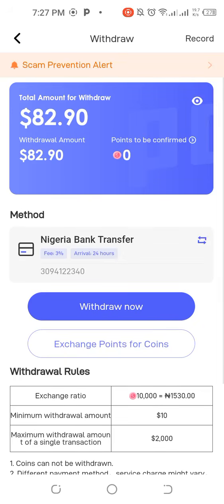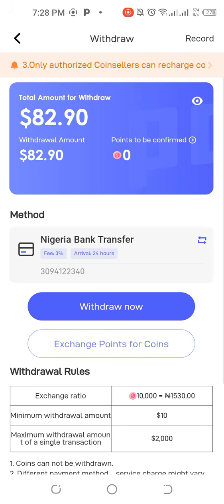So in this video, I'm going to be trying as much as possible to be quick. This video is for my new Poppo users and beginners on Poppo. I got a lot of people that joined these few days using my referral link, and they've been chatting me up on Poppo as well, asking that I should do a detailed tutorial for them, because they do not understand the app. That's why I am here to give them all of the breakdown that they actually need: what you need to do as a beginner on Poppo, how you need to withdraw your money, and every other thing that you need to know about Poppo generally.